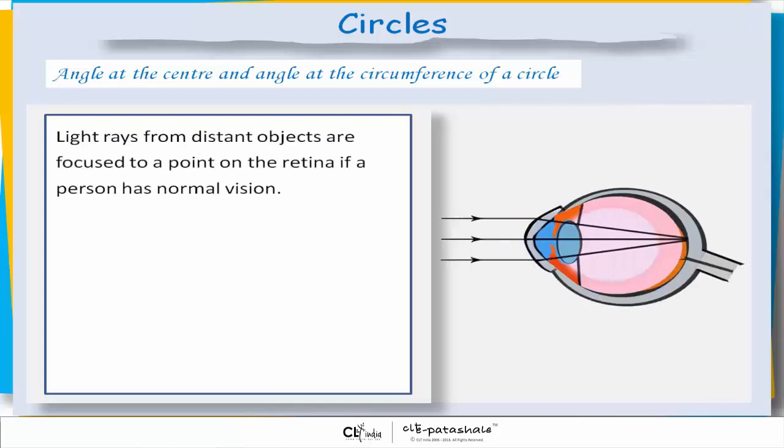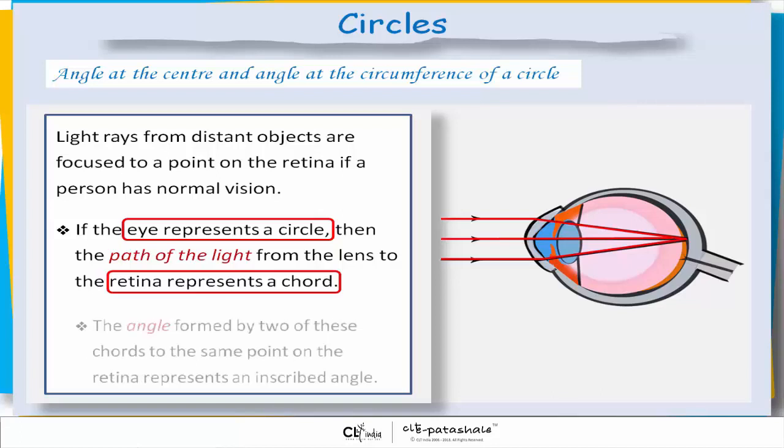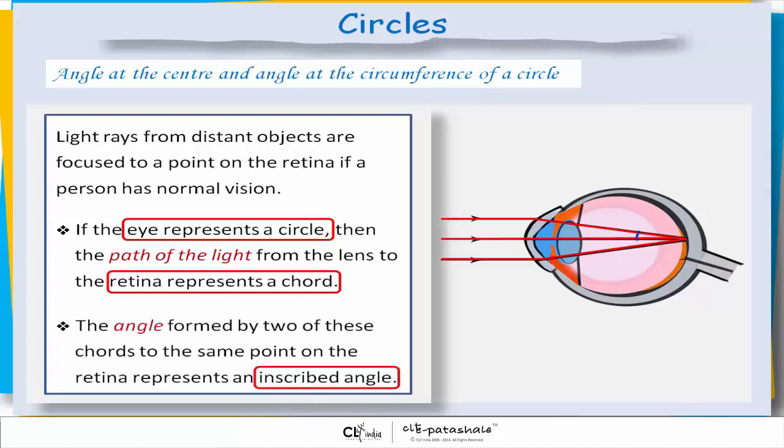Angle at the center and angle at the circumference of a circle. Light rays from distant objects are focused to a point on the retina if a person has normal vision. If the eye represents a circle, then the path of the light from the lens to the retina represents a chord. The angle formed by two of these chords to the same point on the retina represents an inscribed angle.